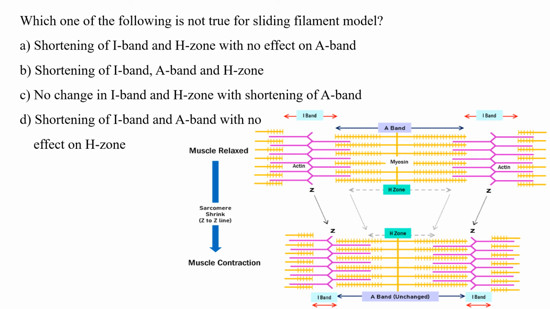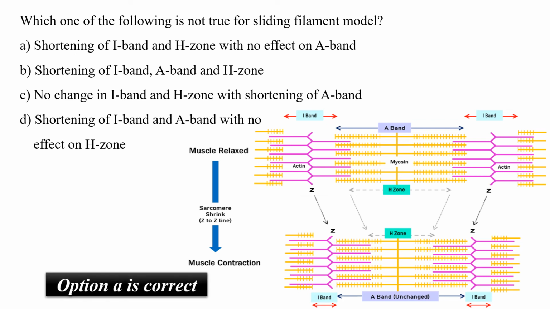Well, what is I band? The difference between the two consecutive myosin units. So when such a sarcomere unit gets contracted, or muscle contraction happens, you can see the I band reduces, the H zone reduces, but the A band remains unchanged. So option A has to be the correct answer.